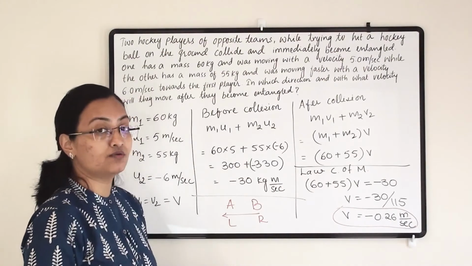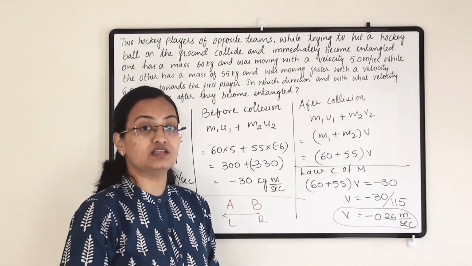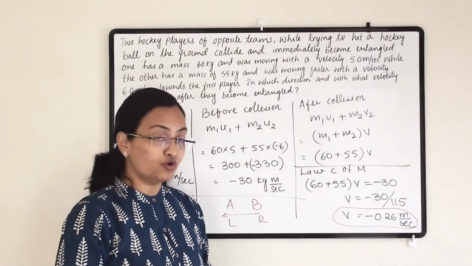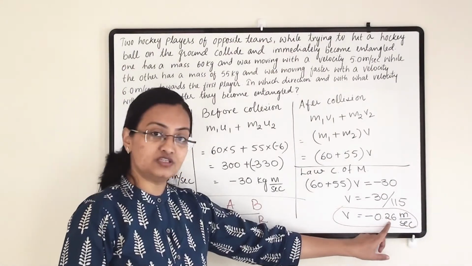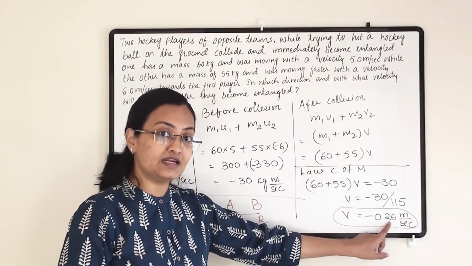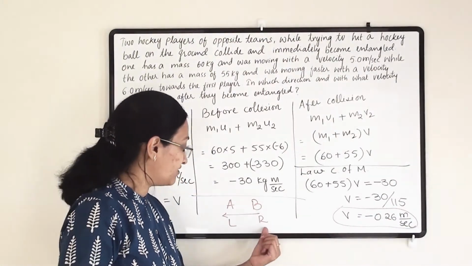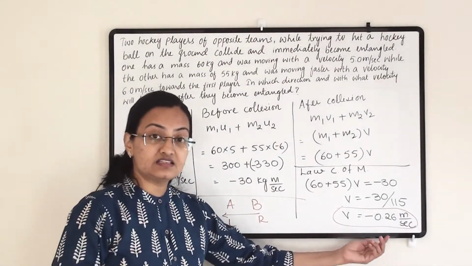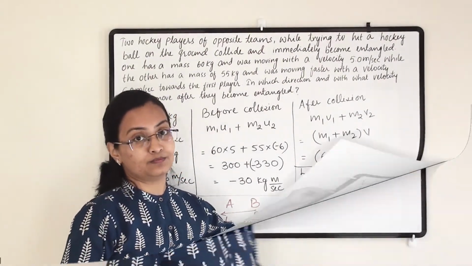So that is how you write your answer: once they collide, both of their velocities will be 0.26 meter per second and they will move from right to left, as the sign indicates.